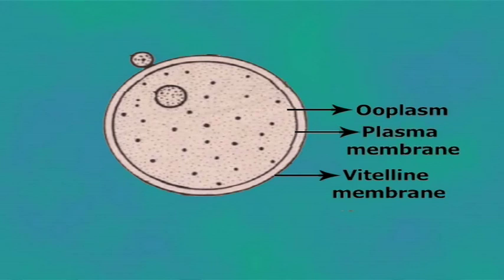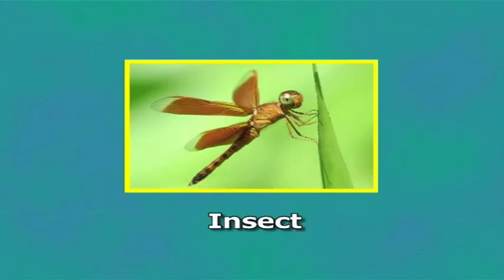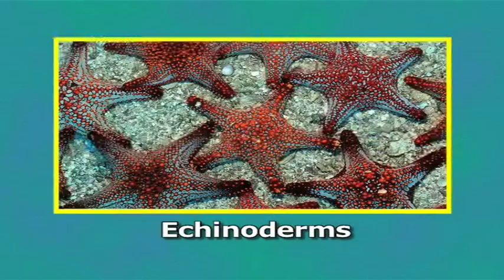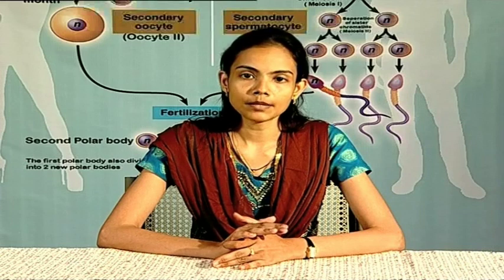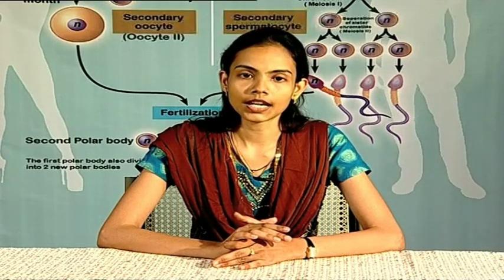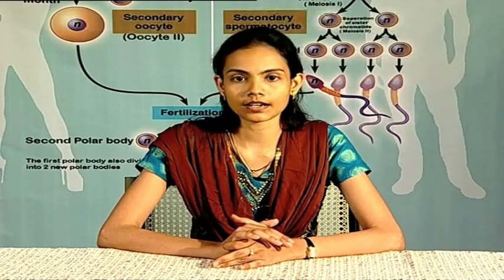The egg is covered by plasma membranes immediately. The plasma membrane is present in almost all animal eggs. The structure of the plasma membranes resembles the plasma membranes of typical cells. Vitelline membrane is found closely attached to the plasma membranes. It is found in the eggs of animals like insects, molluscans, echinoderms, amphioxus, amphibians, birds. Vitelline membrane is very transparent and thin and is formed of fibrous protein and mucopolysaccharides.